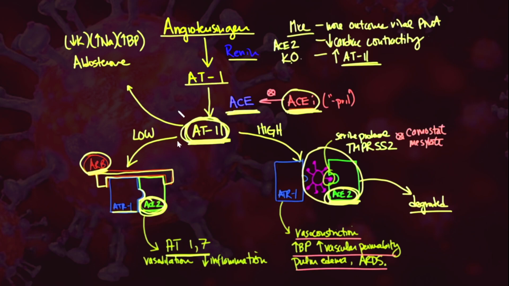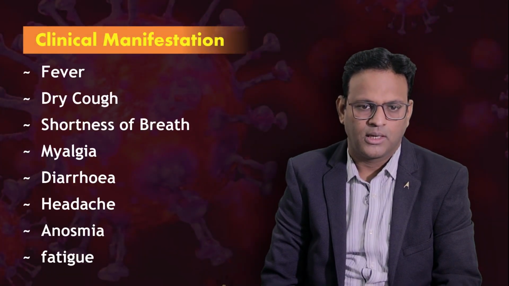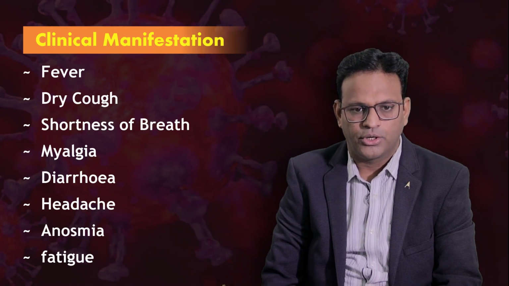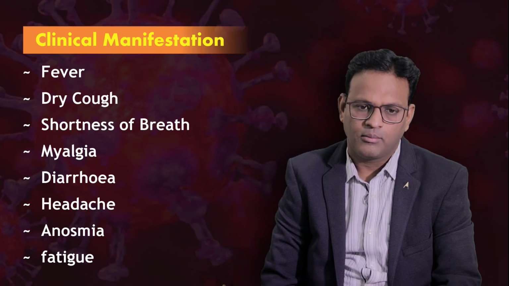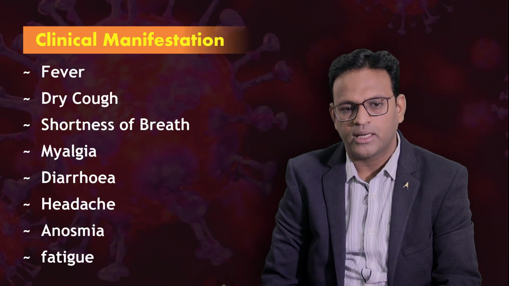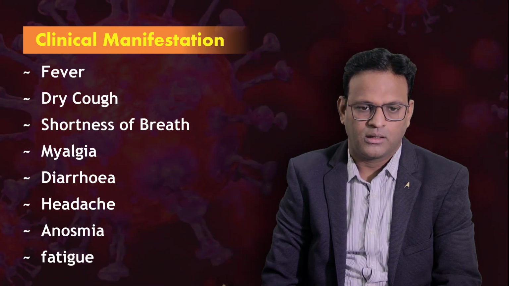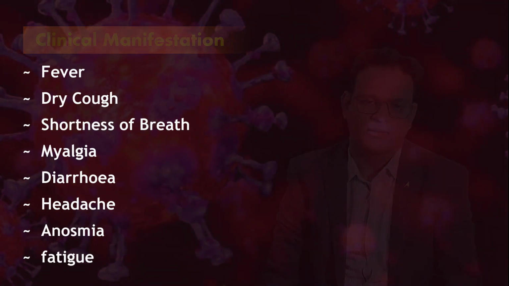It also increases the vascular permeability, thereby leading to the formation of pulmonary edema and eventually ARDS. So the clinical manifestations of this virus are fever, dry cough, shortness of breath, myalgia, diarrhea, headache, anosmia and fatigue.